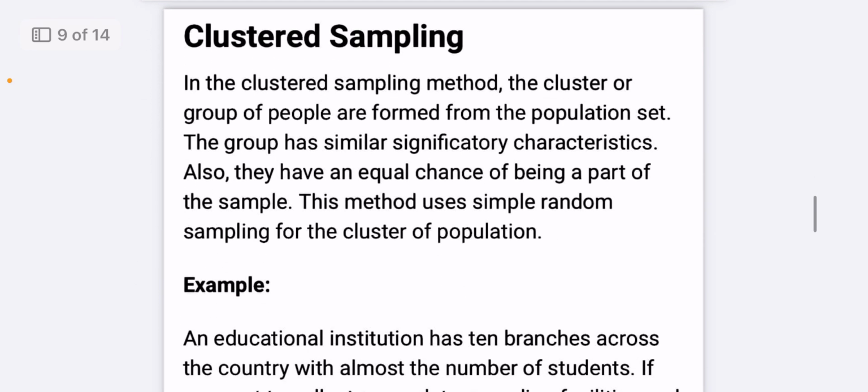Next is cluster sampling. In the cluster sampling method, the clusters or groups of people are formed from the population set. The groups have similar characteristics. Also, they have an equal chance of being part of the sample. This method uses simple random sampling for the clusters of the population.